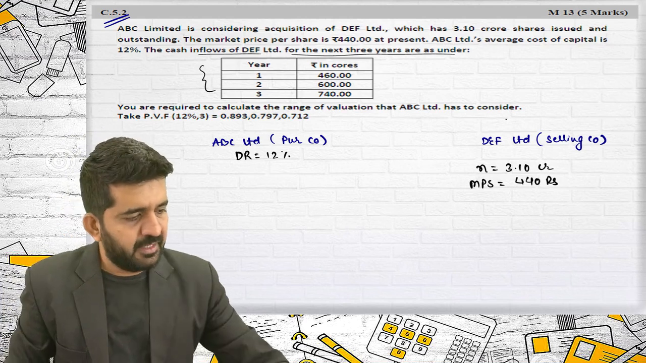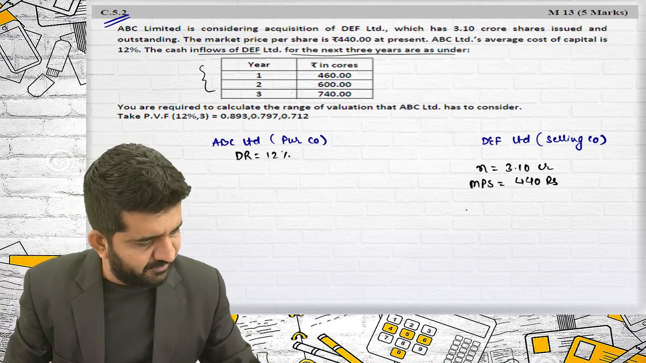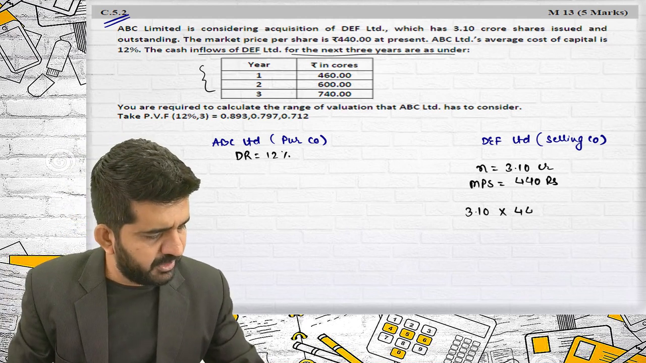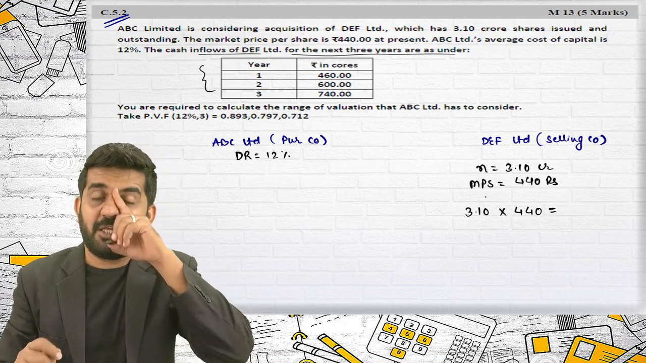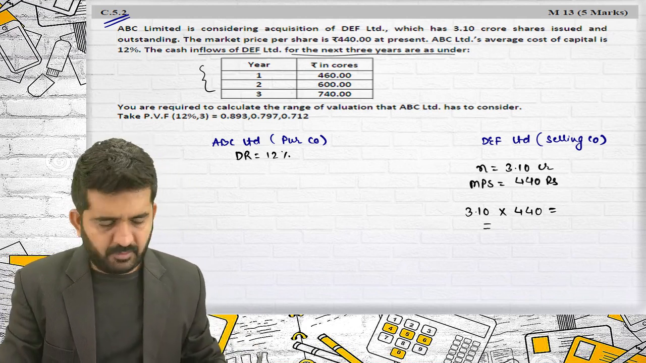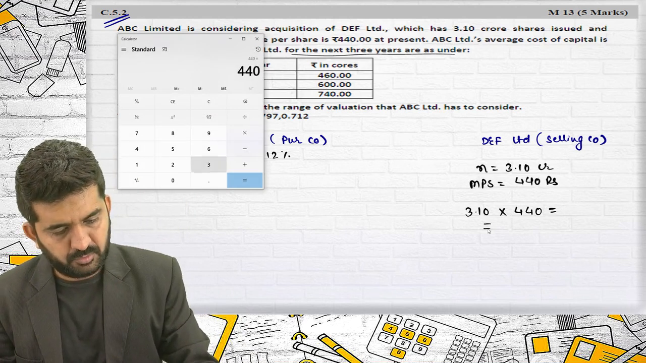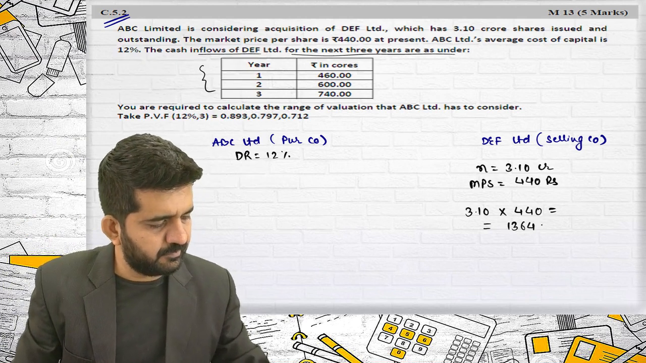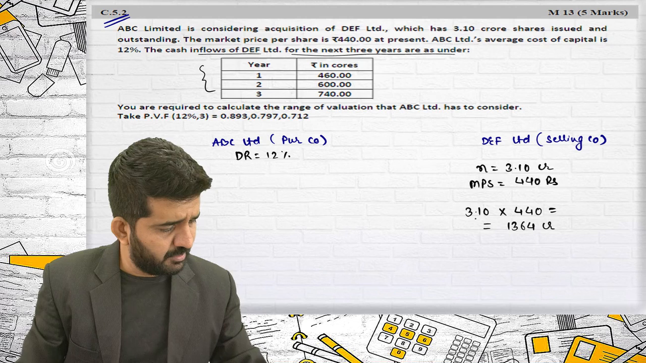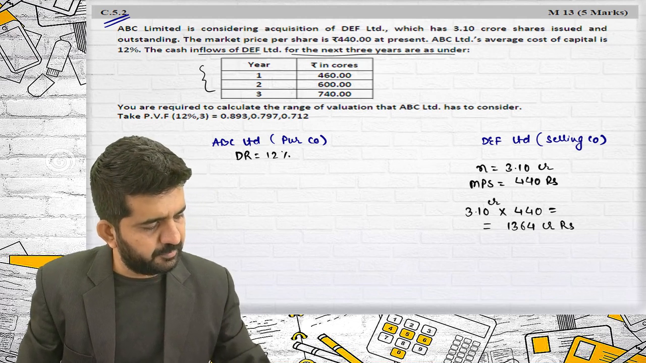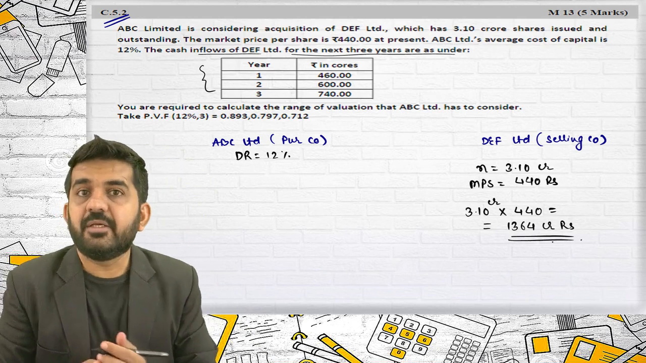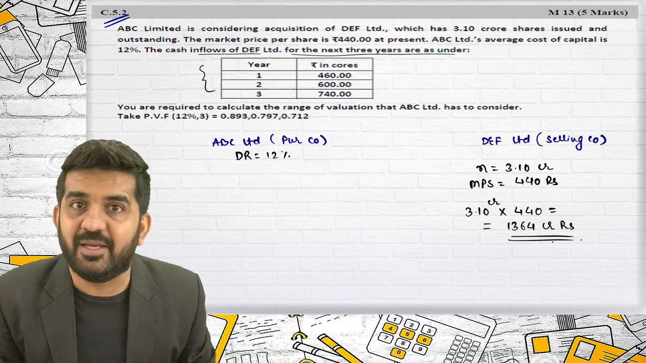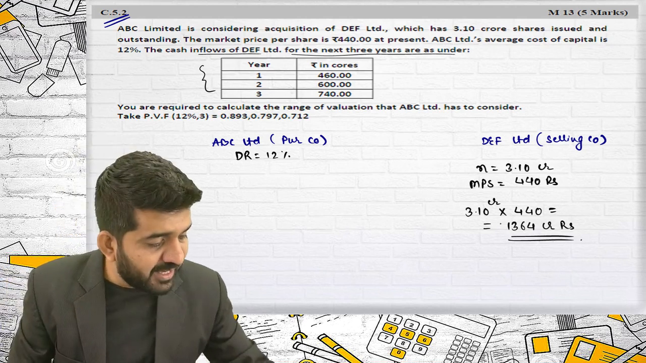Try to cost it. This is a selling company shareholders. How many shares they are having? 3.10. What is market price per share? 440. So if I multiply N multiplied by MPS, it is nothing but market value of the company. 440 into 3.1. It is 1364 crores. Because this is in crores rupees. Try to concentrate. If all the shareholders of selling company sell their shares into market, this is the price they will be getting.